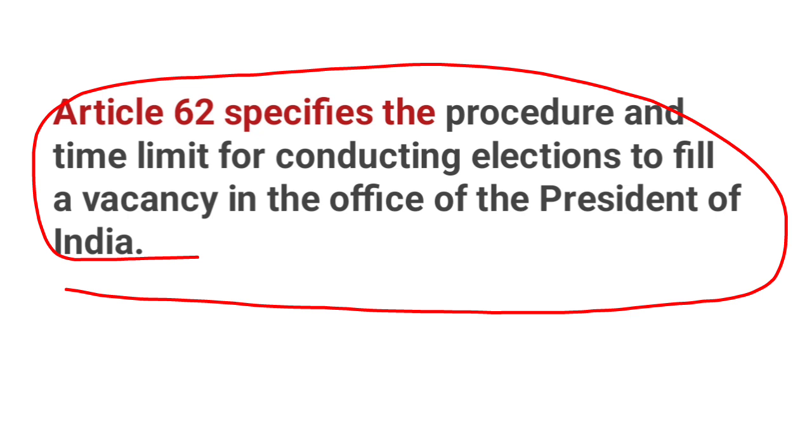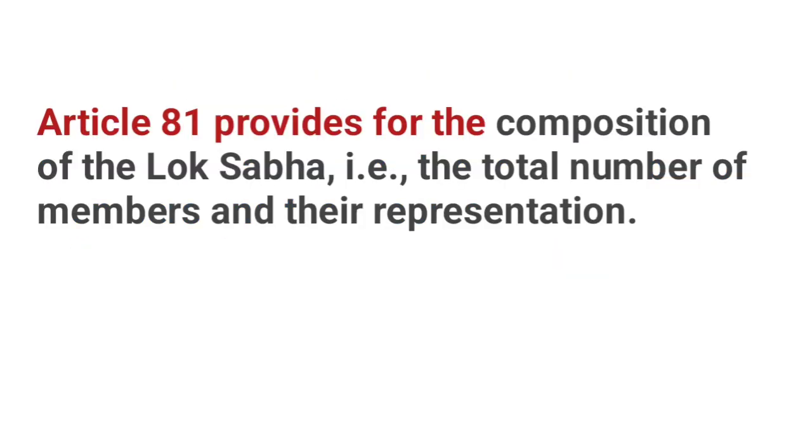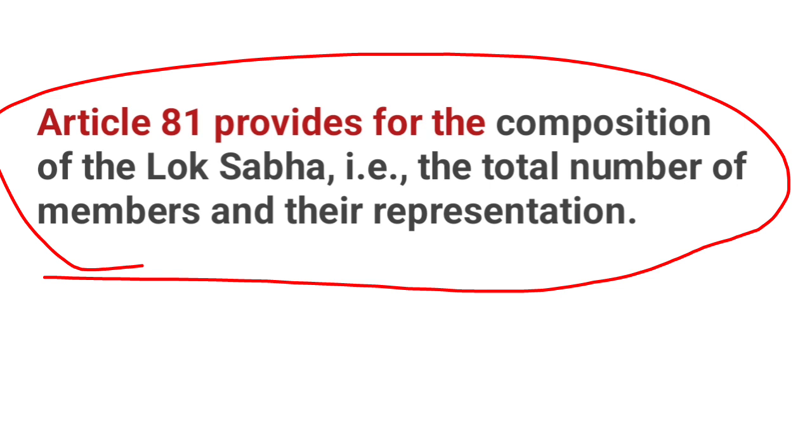Article 81 of the Indian Constitution deals with. Correct answer, B. Composition of Lok Sabha. Article 81 provides for the composition of the Lok Sabha, i.e., the total number of members and their representation.